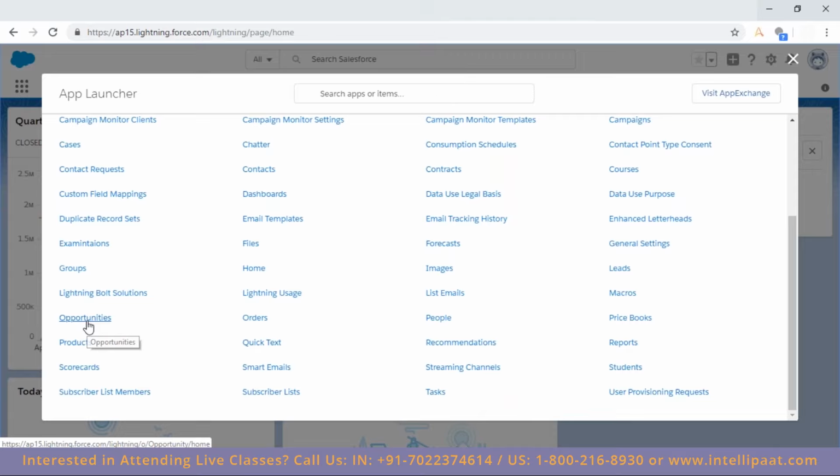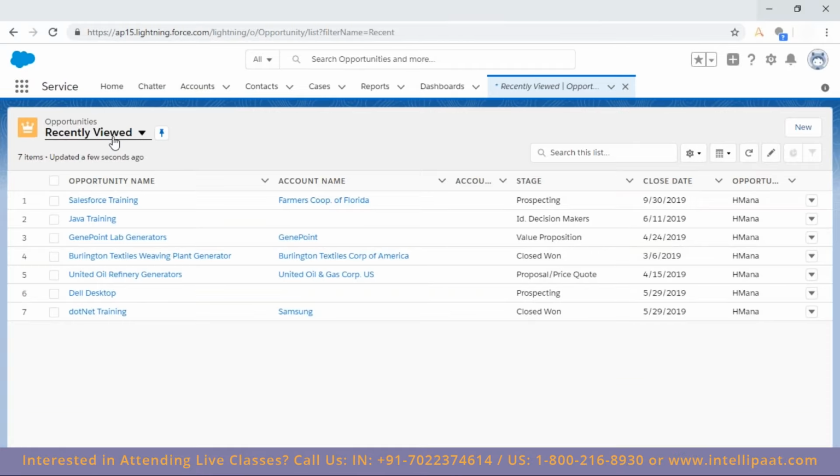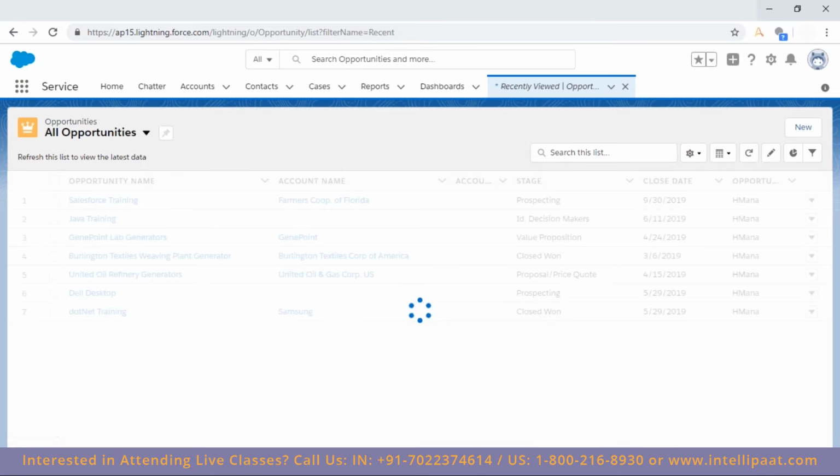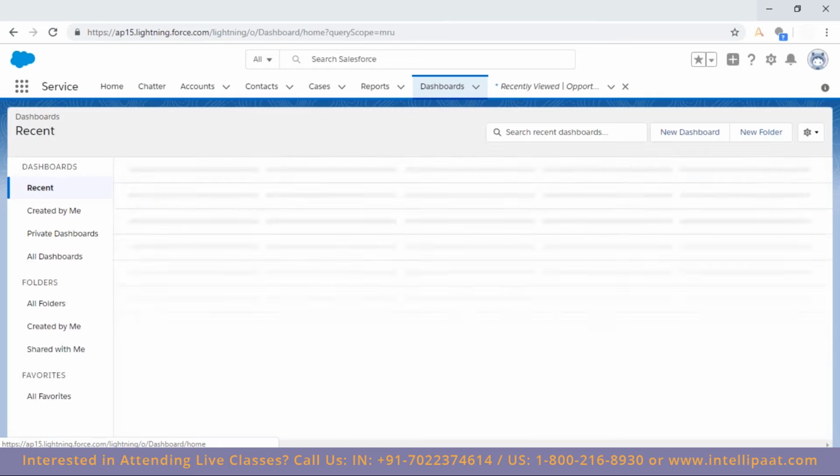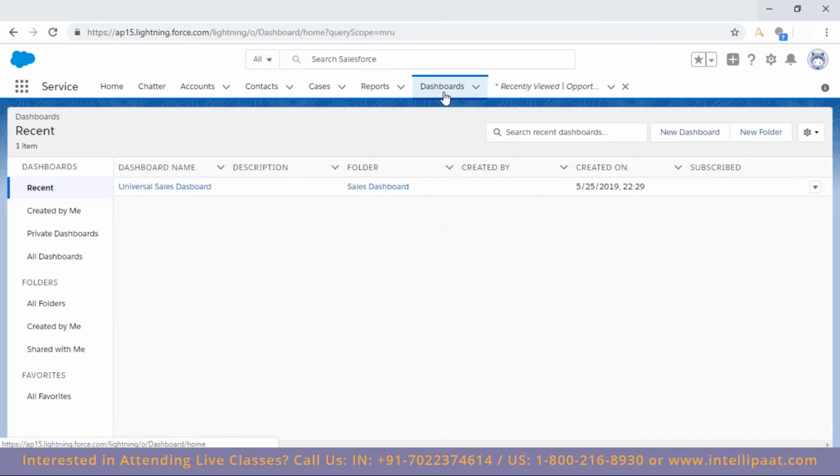Here I can launch from here. So this is opportunity, and then I can click, and then I can see all the opportunities, and I can work with them. Okay. Now, what is the difference between this? See, here on the dashboard or like that, I'm not getting any cross, but here I'm getting the cross. So I can close them as well. Why? Because it's not a part of this app.